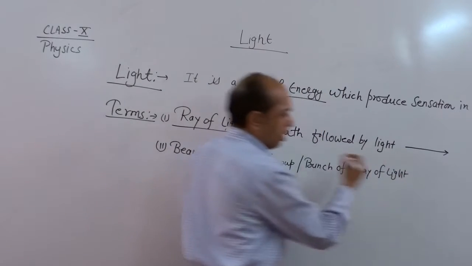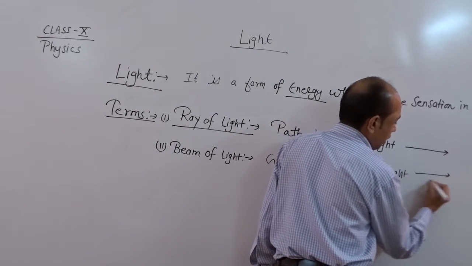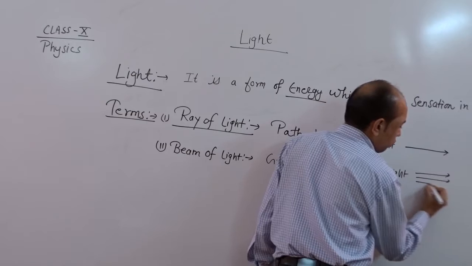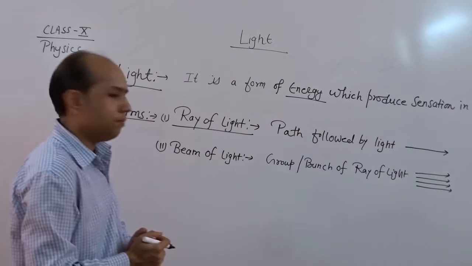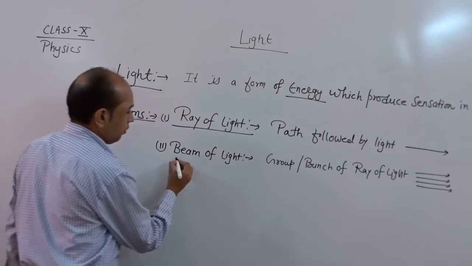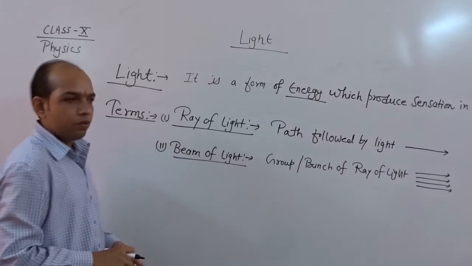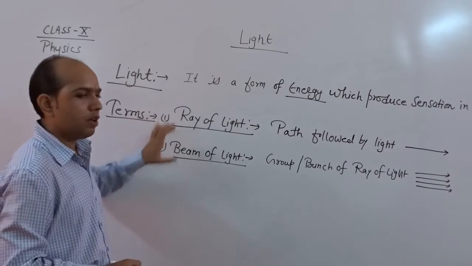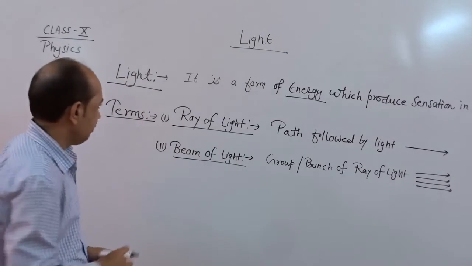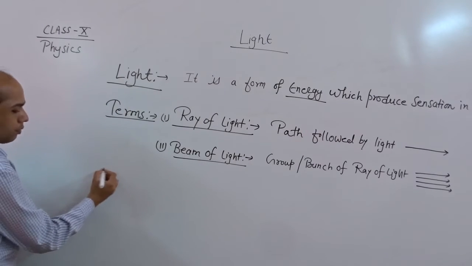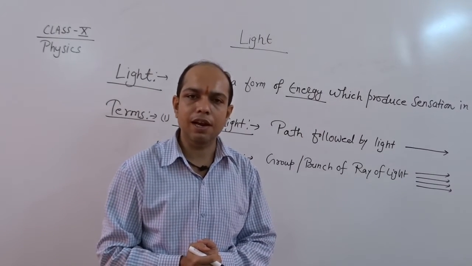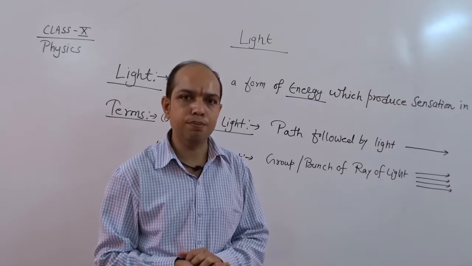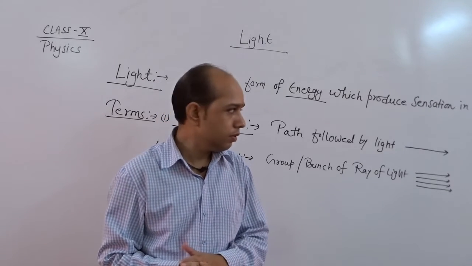That means more than one arrow is there: 1, 2, 3, 4. So it is called a beam of light. These two terms we use again and again in this chapter. Now in this chapter we discuss reflection and refraction, these two major phenomena of light.